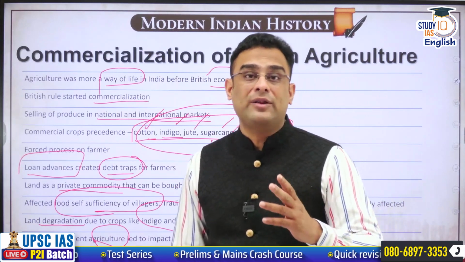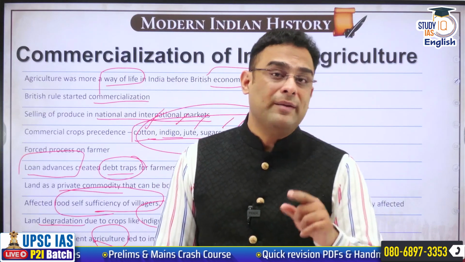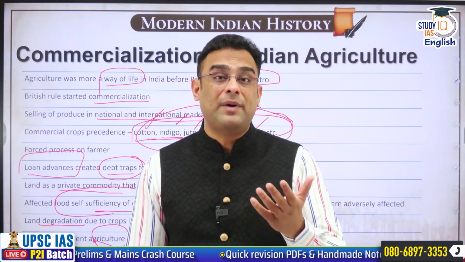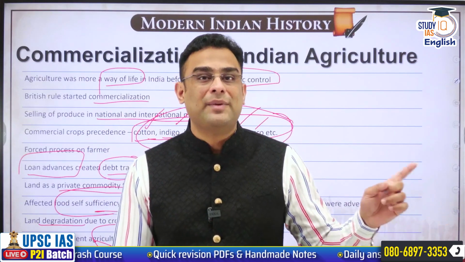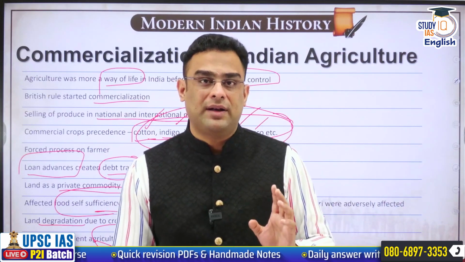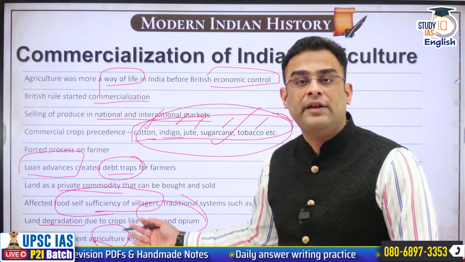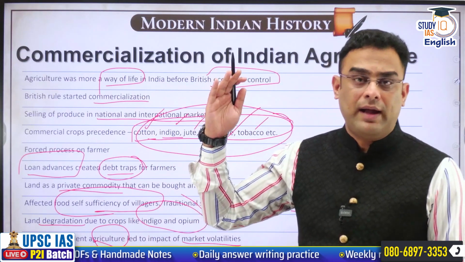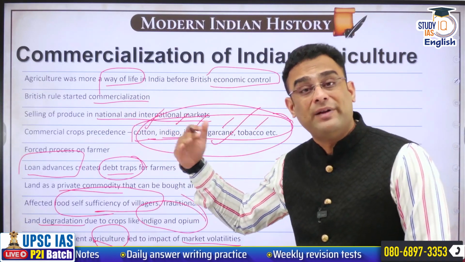A quick example on that, guys, can be seen during the American Civil War. During the American Civil War, there was tremendous demand for cotton, but the Civil War condition prevented American cotton from reaching Britain. So during those few years, Indian cotton suddenly saw a boom, and Indian cotton was reaching European markets on a much bigger scale.